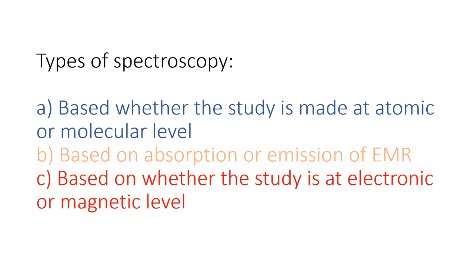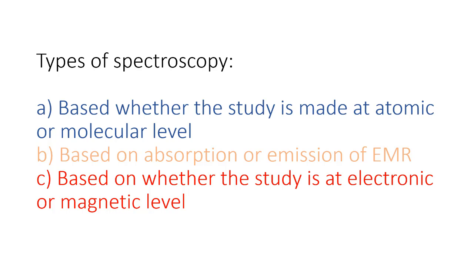And here we will study only these absorbed radiations. If we are passing any radiation through any matter, I already told you that it will take up that radiation. So we are studying that radiation which is absorbed. We are not studying the radiation which is emitted. That's why it's called absorption spectroscopy.